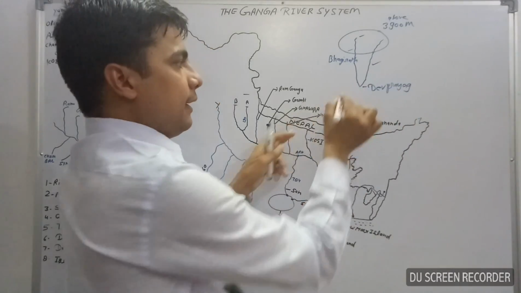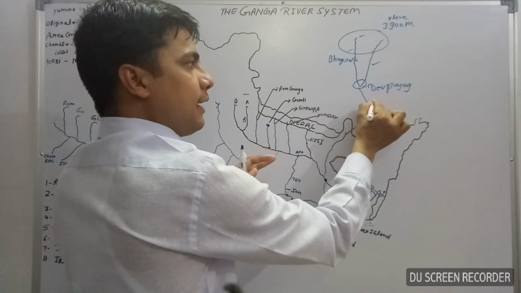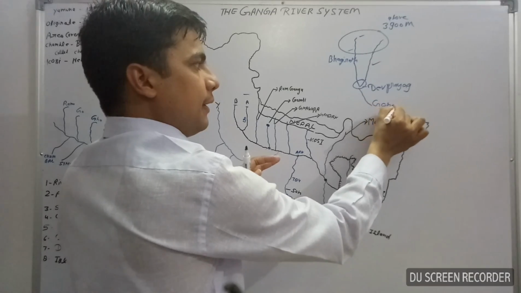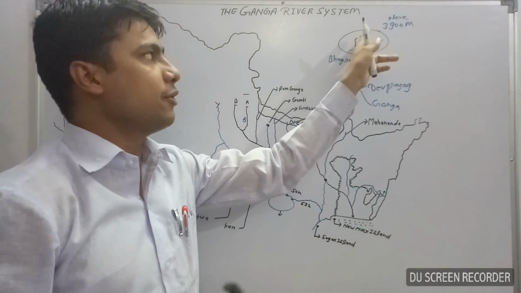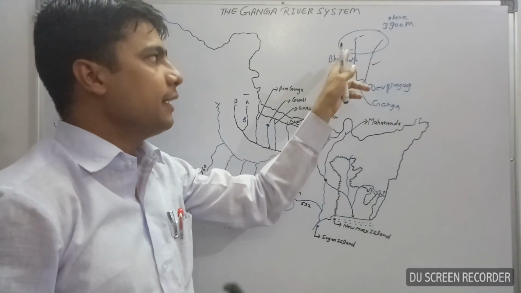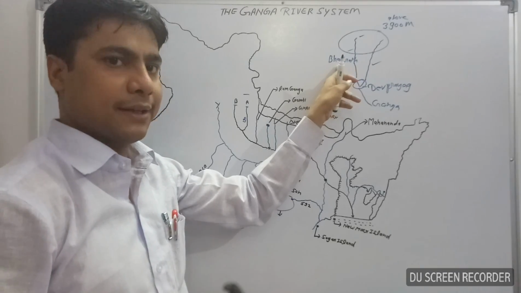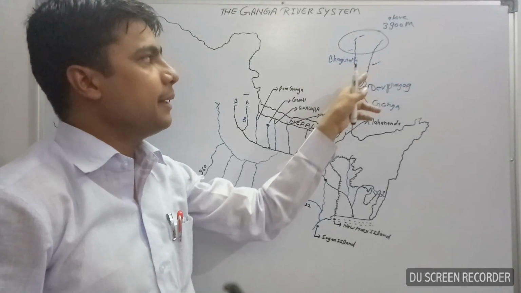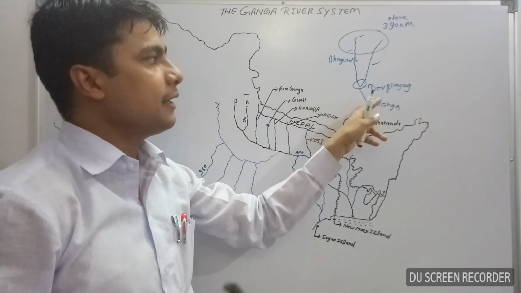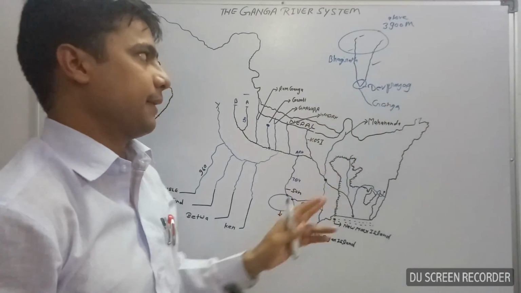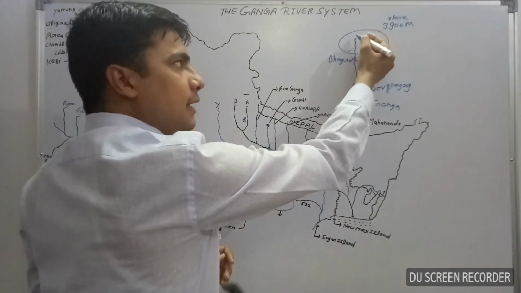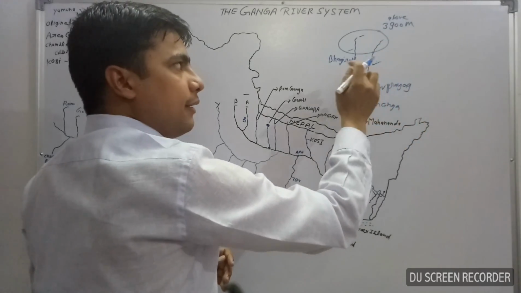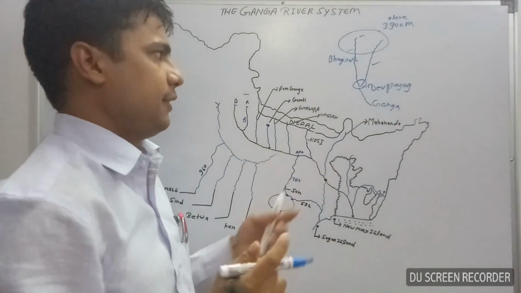At Devprayag, hereafter it is known as the Ganga River. It means when the Ganga River originates in Gangotri Glacier, here it is known as the Bhagirathi. And when the Alaknanda meets with the Bhagirathi, hereafter it is known as the Ganga River. Now we will discuss the length and further.